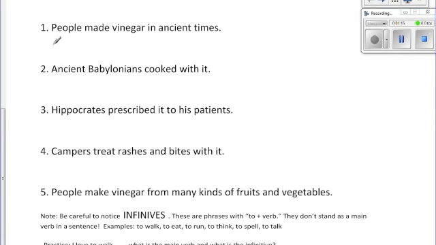Then first, I'm talking about who is doing the action of this sentence. What is this sentence about? Well, it is about vinegar, but what we're wondering is who made the vinegar. So people is our subject, and then our verb is made. It's what were they doing? What did they do? They made. Now this is visible.